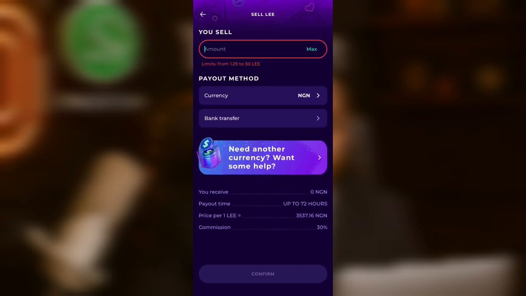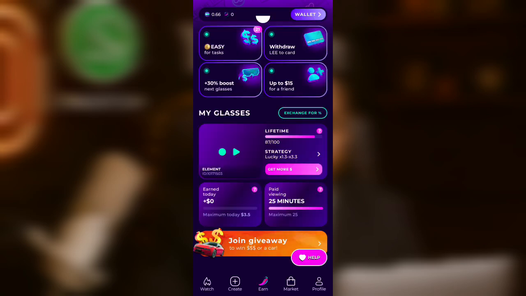One thing I dislike about Cheelee is that their charges are too much: 30% of whatever you are withdrawing on the platform. That is one thing I don't like about the platform, and that is why I am no longer on the Cheelee platform. I cannot say whether it's a scam or not. I am not a financial advisor. I just made this video to solve this withdrawal issue because some people have asked me, Sparky, please, how can we solve these withdrawal issues?